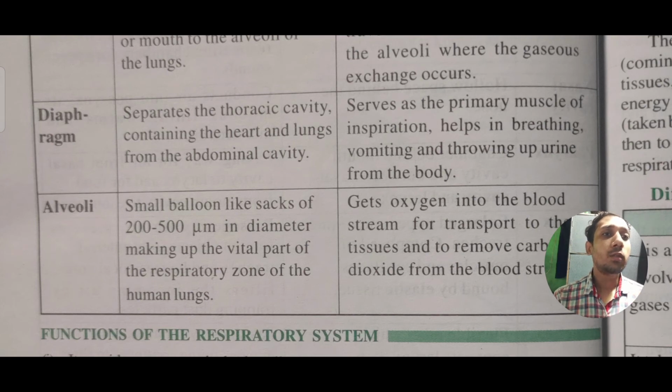Okay, let's go for the function. As we can see, it is the primary muscle for inspiration, and helps in breathing, vomiting, and throwing urine out of the body. Means the diaphragm is the only thing through which we can breathe. If you breathe in like this and thereafter give out the air, the carbon dioxide, we need the diaphragm to do all these things for us. Without the diaphragm we won't be able to do these different things.